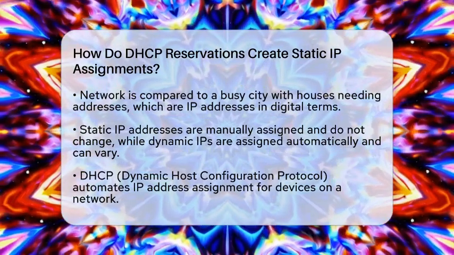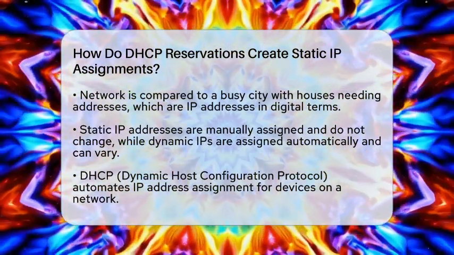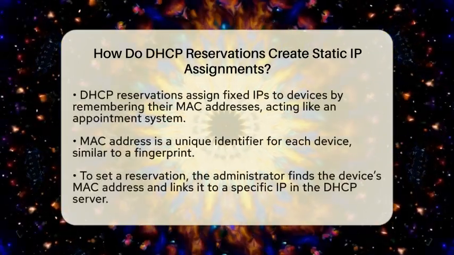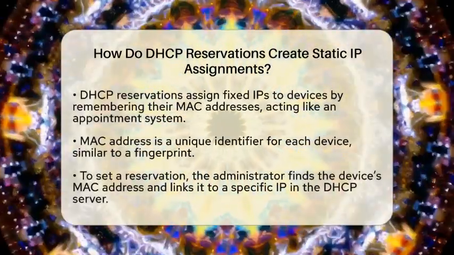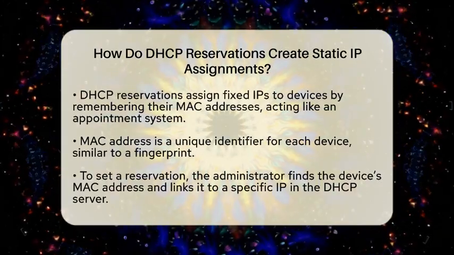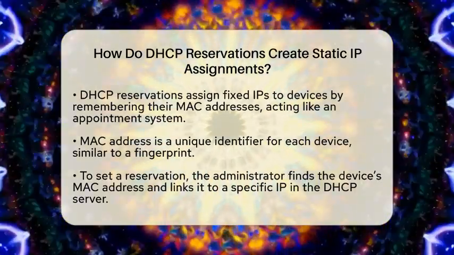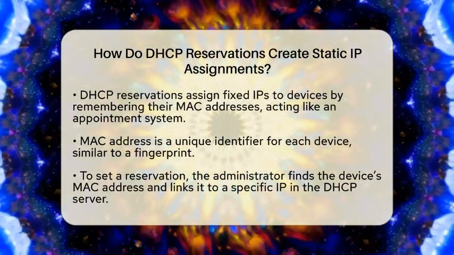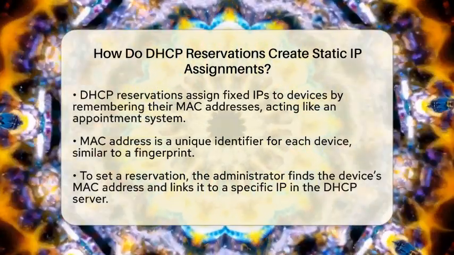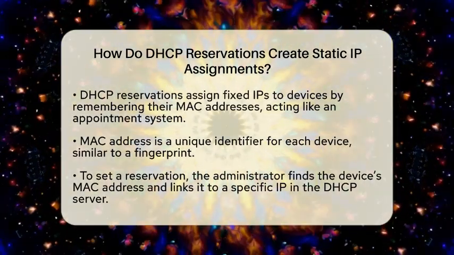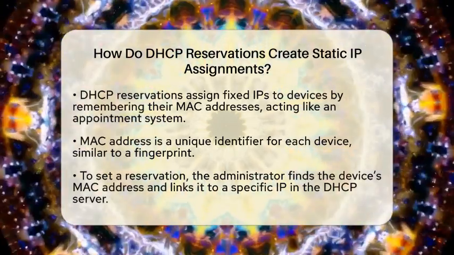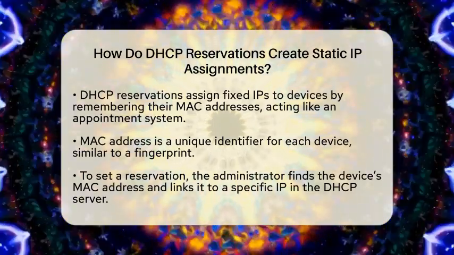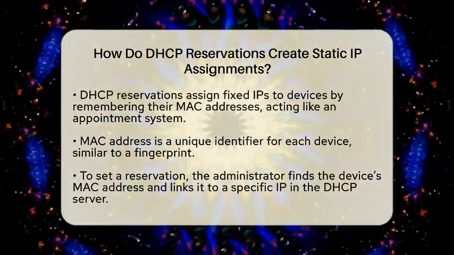DHCP reservations are like making a special appointment for a device. Instead of just getting any available address, the DHCP server remembers the device's unique identifier, called a MAC address, which is like its fingerprint. When the device asks for an IP address, the server checks its reservation list. If it finds the device's MAC address, it assigns the same IP address every time. This way, the device gets a fixed address, but it still uses the DHCP system to get it.